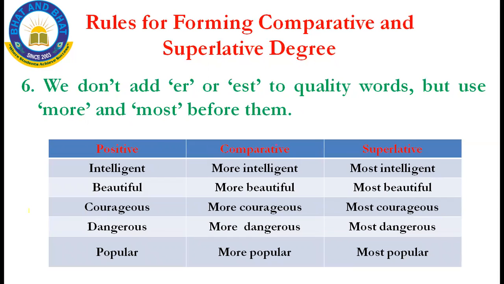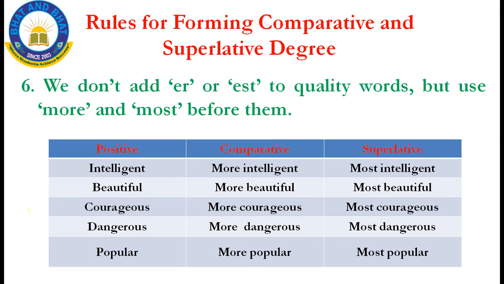And then the sixth rule, which is the last rule: we don't add er and est to the quality words. What is meant by quality words? Quality words may be good or bad, which describe a person or a thing. We should use more and most before them. Before the adjective, I should use more to make it comparative and most to make it superlative. This is your sixth rule.